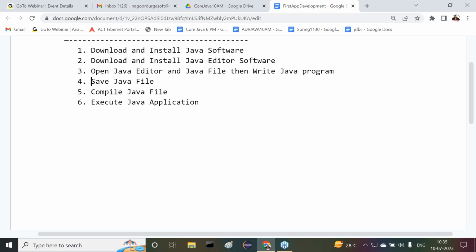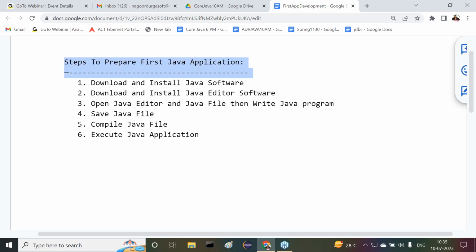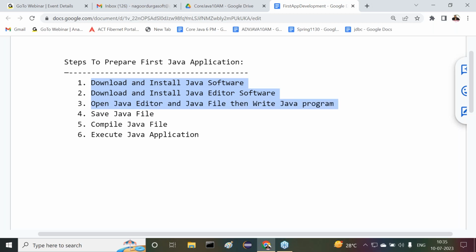So these are overall the steps we have to follow. First, prepare a Java application clearly. Right, sir. One time now, try to understand it. What are the various steps we require here? First one is what? Download and install Java software. Next one: download and install Java editor. Open Java editor and Java file. Then write Java program. Next one: save Java file. Compile Java file. Execute Java application.